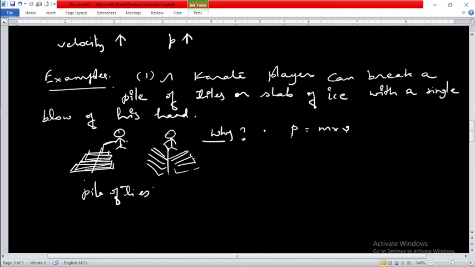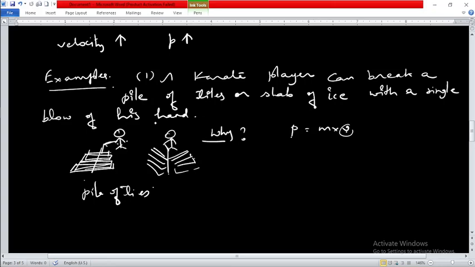Why is it creating large momentum? Because of the larger velocity. He has created large velocity by moving his hand faster, है ना? जब वो अपने हाथ को बहुत तेजी से उठाता है मारने के लिए, तो his hand gains a larger velocity, and as he brings it to the pile, it is reduced to zero suddenly, in very